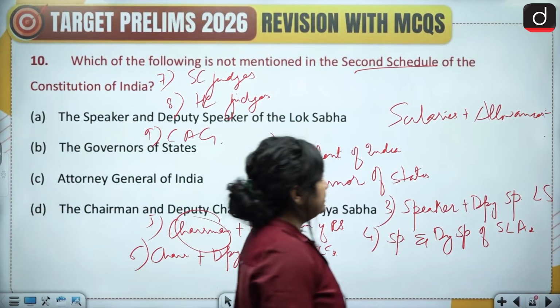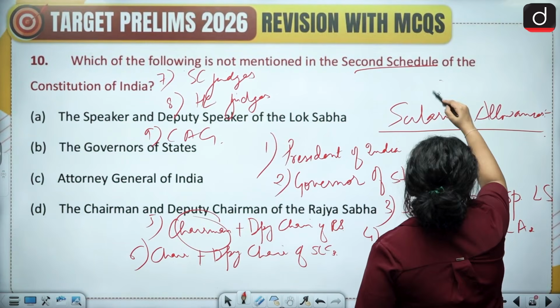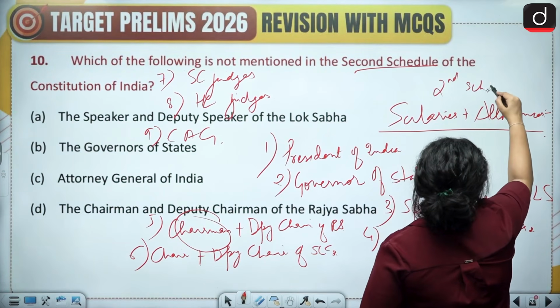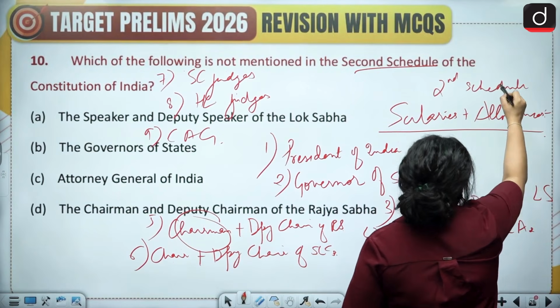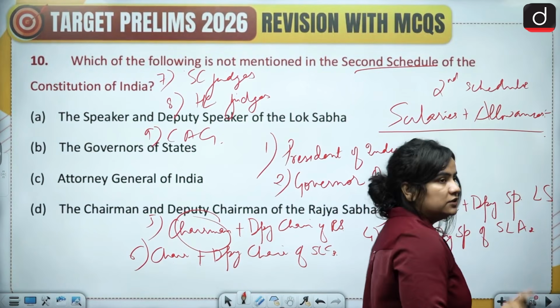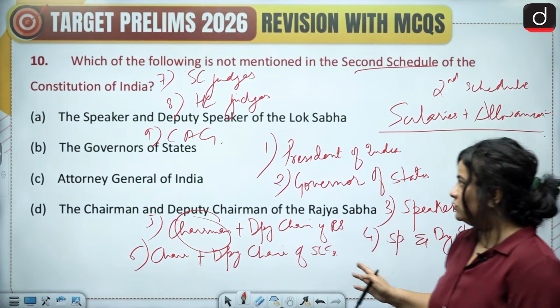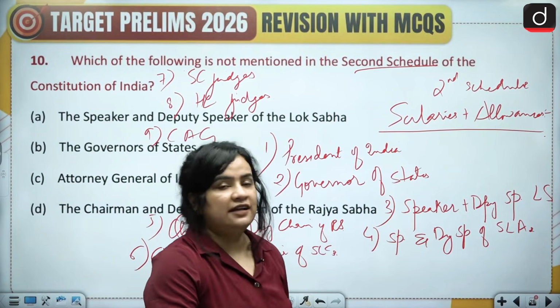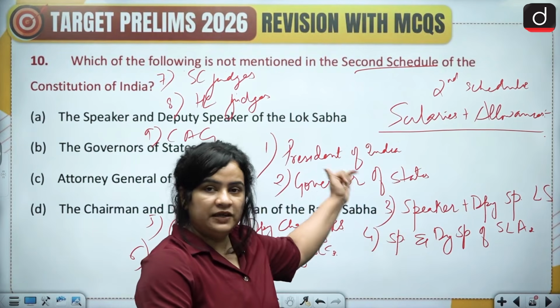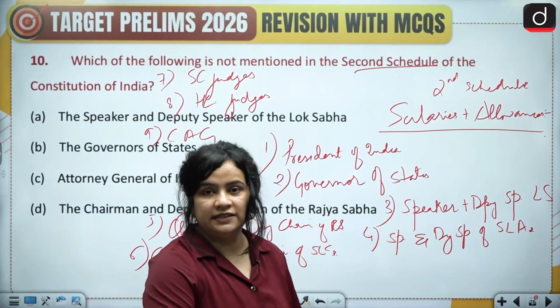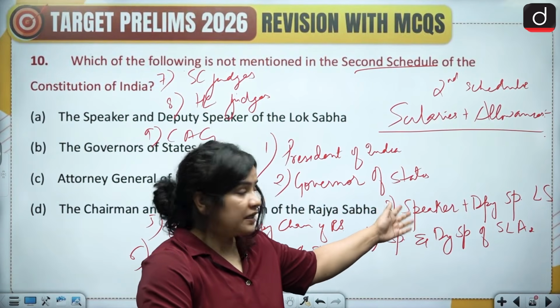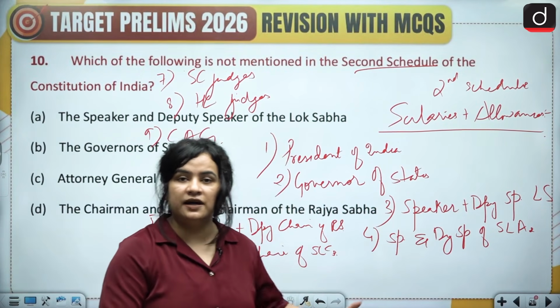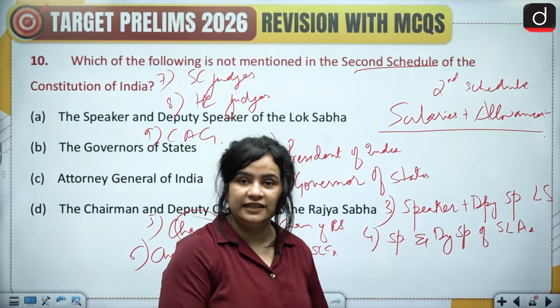Now, if you take a look at it, then you'll realize that a parallel or a congruence can be drawn so that you can easily remember all of this. So then, of course, we have the emoluments, salaries, allowances for the President of India, the Governor of States, your Speaker and Deputy Speaker for Lok Sabha, Speaker and Deputy Speaker for your states.